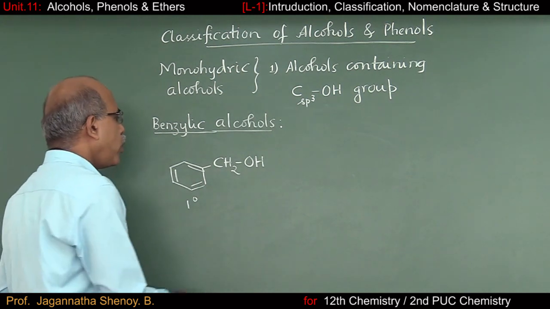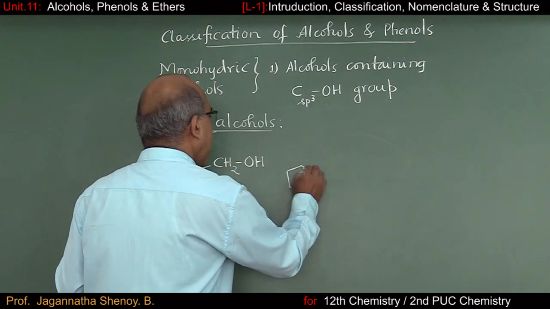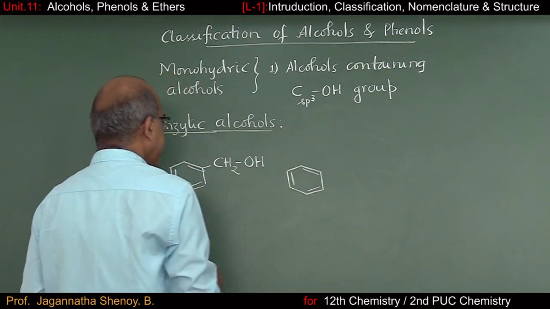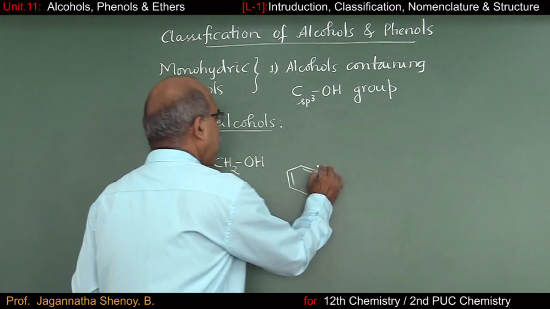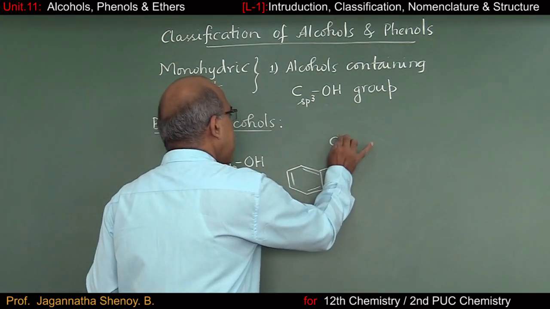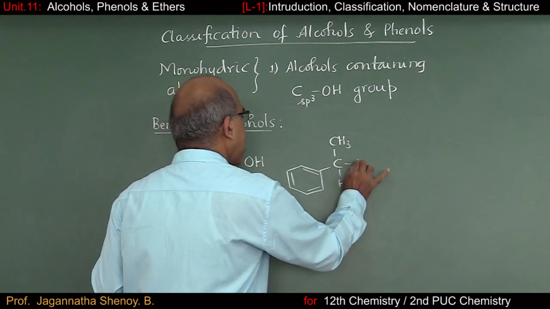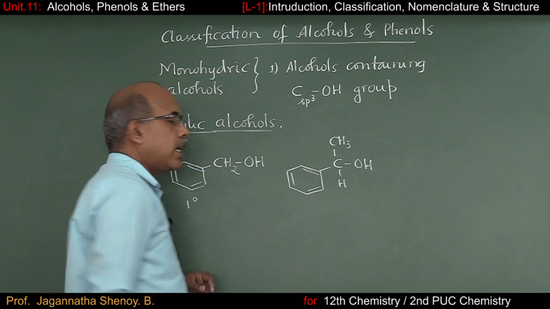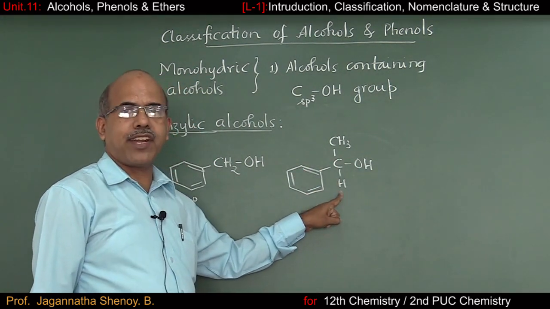Similarly, if you want a secondary benzylic alcohol, what do I just need to do? One more hydrogen atom of the side chain should be replaced by some group. So we have a single bond to C, here let us say we have CH3, H and OH. In this case, the carbon atom carrying OH has only one hydrogen atom.